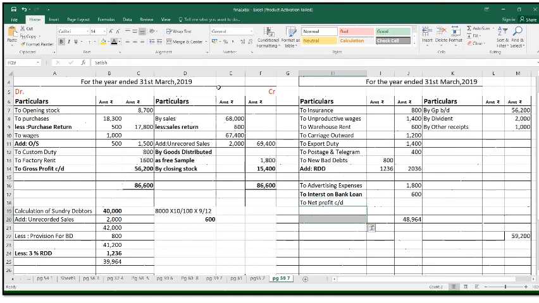हा नेट प्रॉफिट मला सतीश आणि प्रमोद दोघांमध्ये डिस्ट्रीब्यूट करायचा आहे. The ratio is not given. रेशो दिलेला नाहीये. म्हणजे आम्ही काय करणार? We are going to distribute among the partners equally. Here 2 partners are there. So we're going to divide 48,964 by 2. आम्ही 2 ने डिवाइड करणार आहे. तो सतीशला जाईल 24,482 आणि प्रमोदला जाईल 24,482. And now we're going to take the total of this profit and loss credit side.